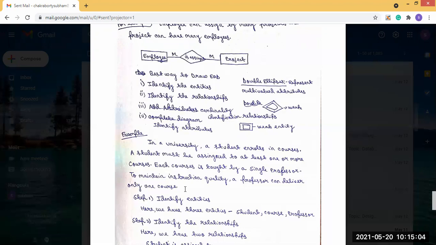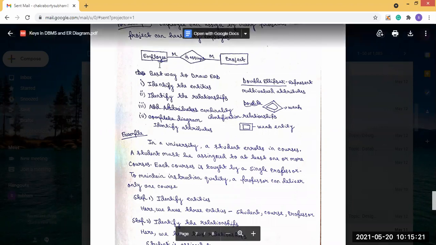To maintain instruction quality, a professor can deliver only one course. So what is the first step? To make an ER diagram, in the first step you have to find the entities present in this problem. What are the entities present? Student, this is an entity.